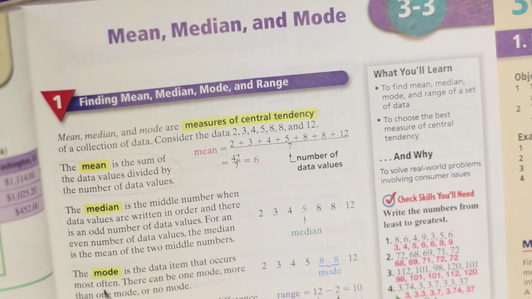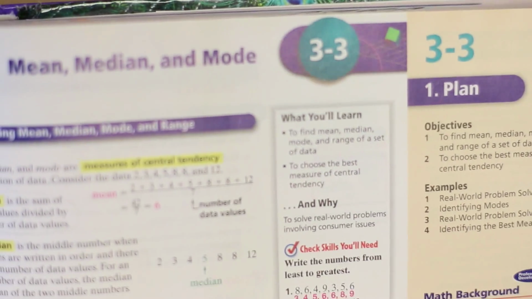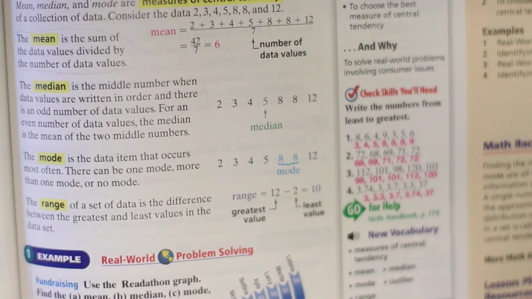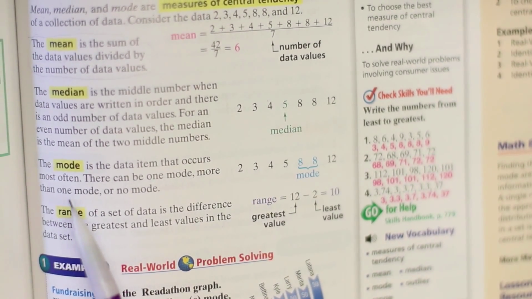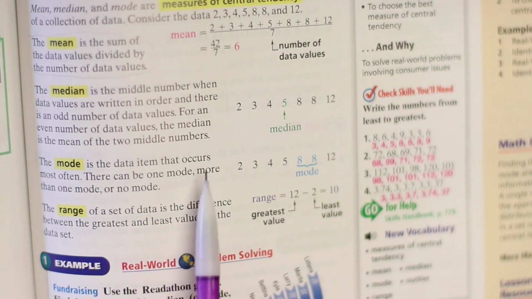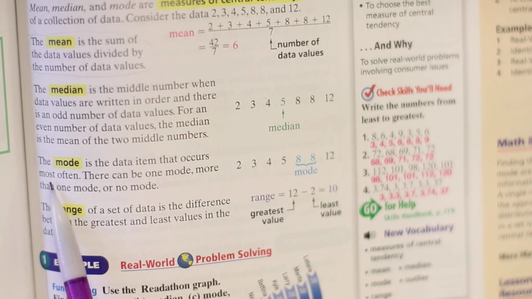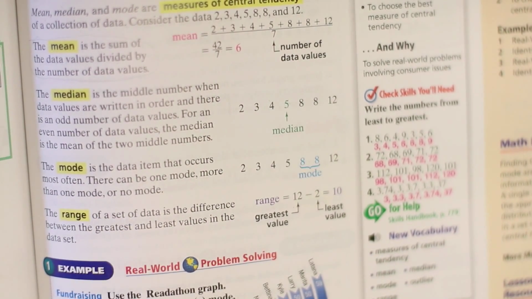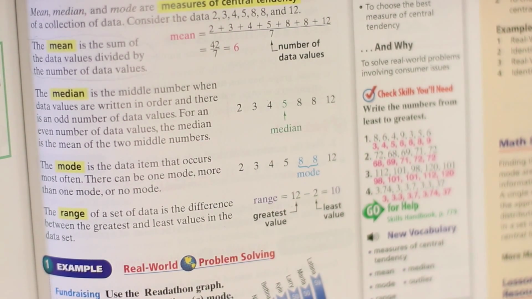Next, we have mode. Let's adjust the camera again so that we can clearly see mode. All right, let's see if this will work again. There we go. The mode is the data item that occurs most often. That's the word you want to focus on, the word most. There can be one mode, or more than one mode, or no mode.